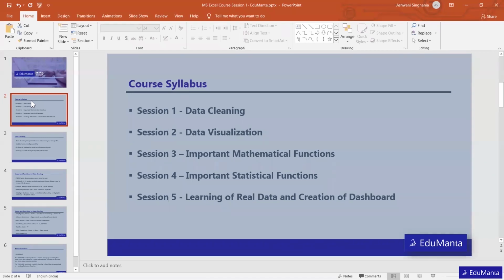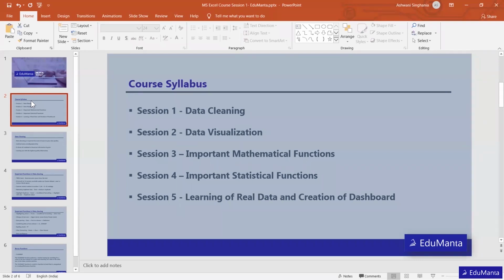In the second session we are going to learn about data visualization. Once we are done with the cleaning of data, then we need to understand the data, the characteristics of data, the behavior of data. For example, what is the largest and the smallest value in the data? What is the mean or median? Just by seeing the Excel and a heap of numbers and text, we cannot figure out anything. So we need to put the data into tables, charts, and graphs, so that we can get the visualization of how our data looks.